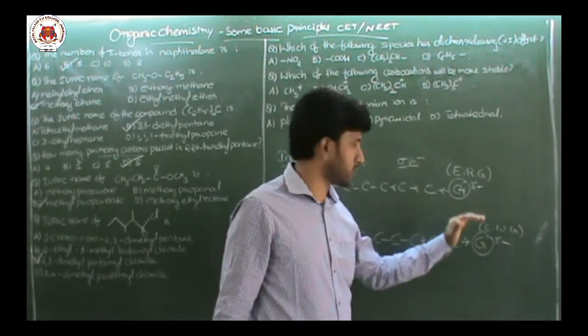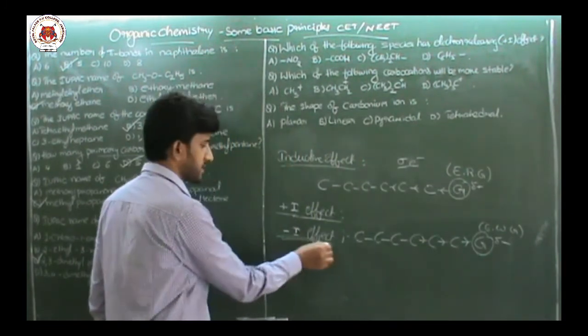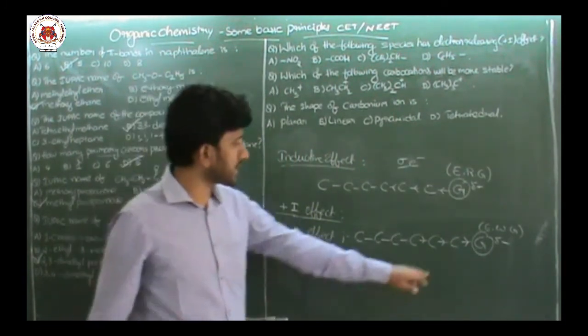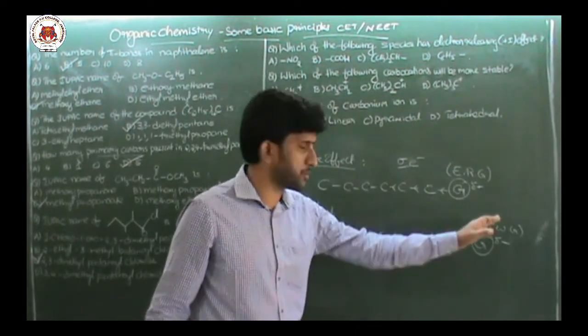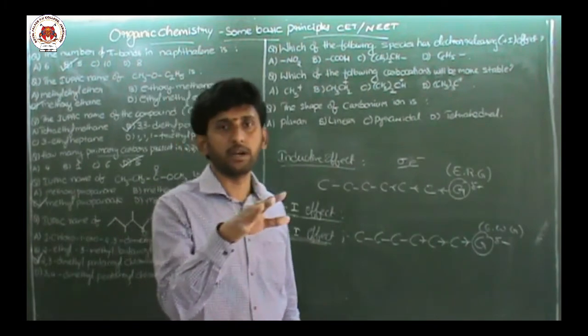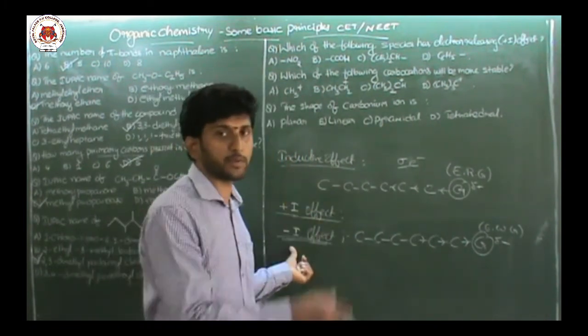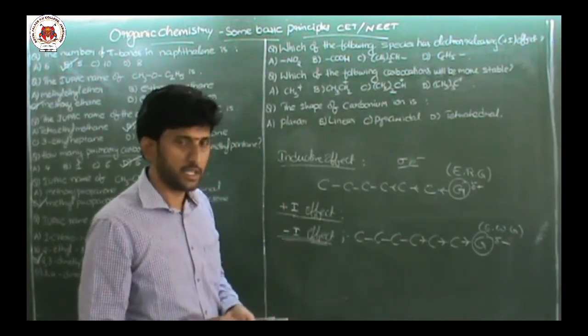Polarization of the sigma electrons towards the group is the minus I effect, because the electronegativity of the group is more, so electrons are pulled towards the group. If they are moving away from the group, it is the plus I effect.